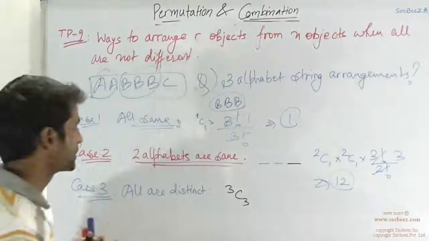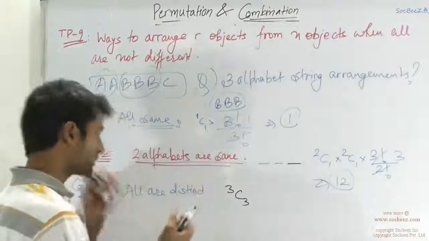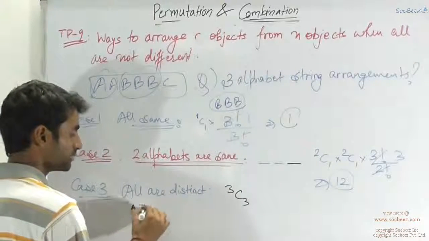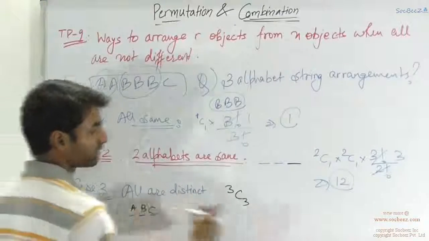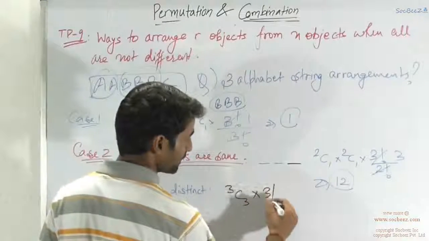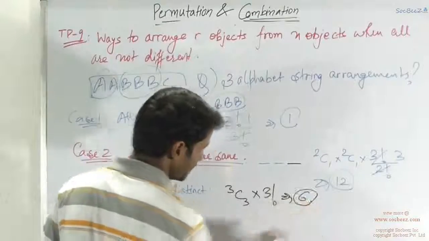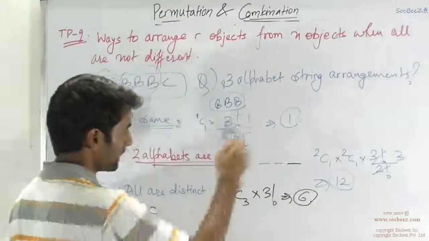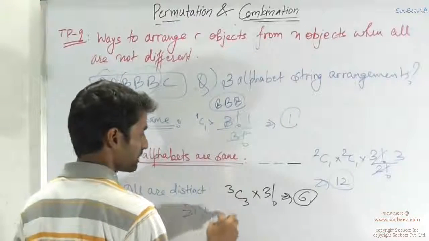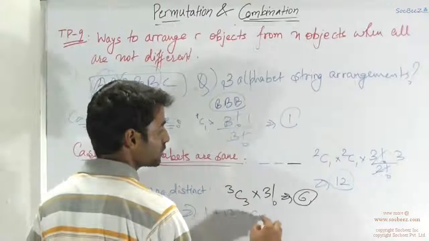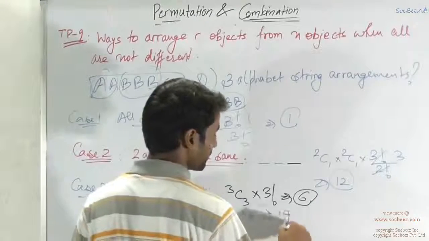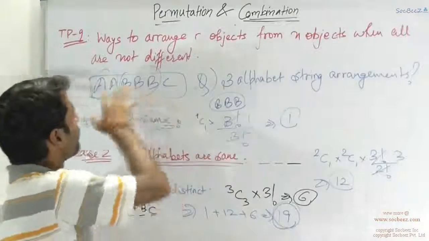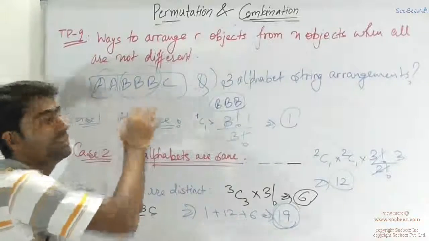The obtained string would have all 3 elements different, that is A, B, C. It can be permuted in 3 factorial ways, which gives you 6. So the total number of 3 alphabet string arrangements is the addition of all these 3 cases, that is 1 plus 12 plus 6, so a total of 19 permutations that could be formed using the string A, B, B, B, C.